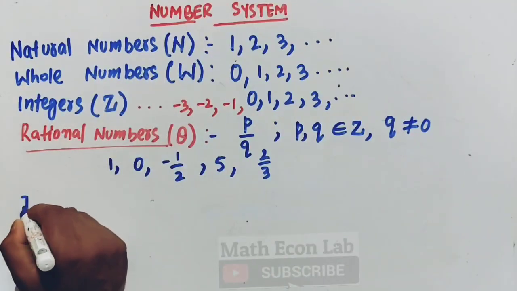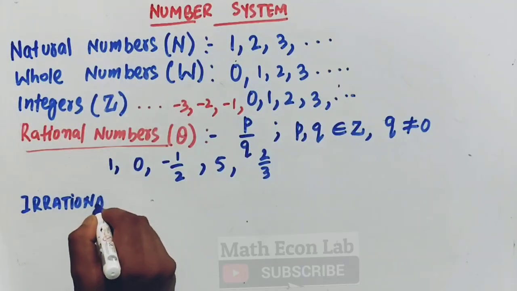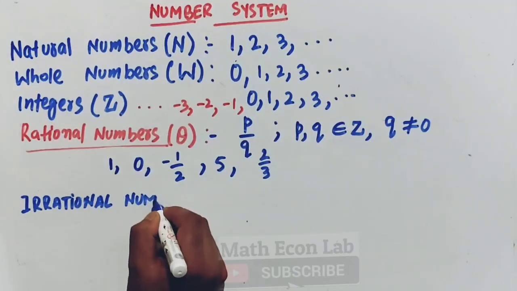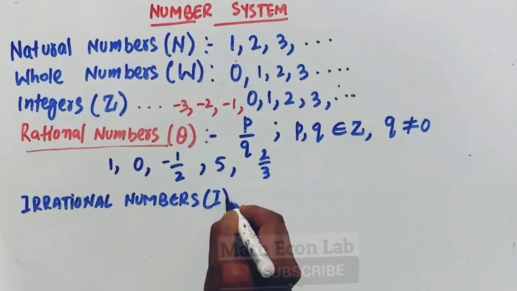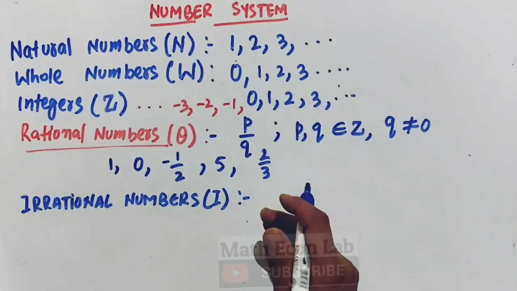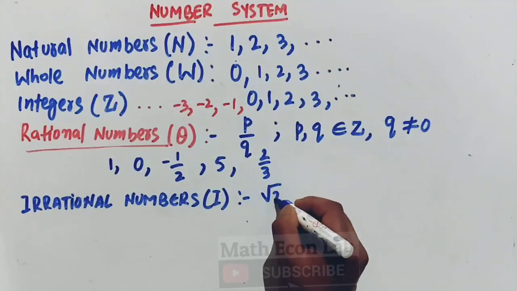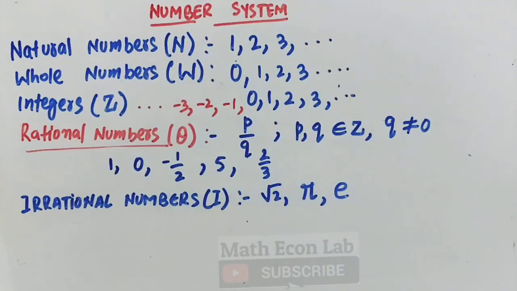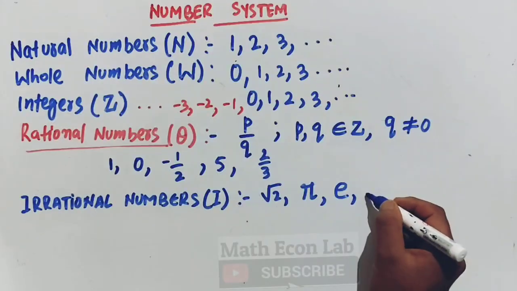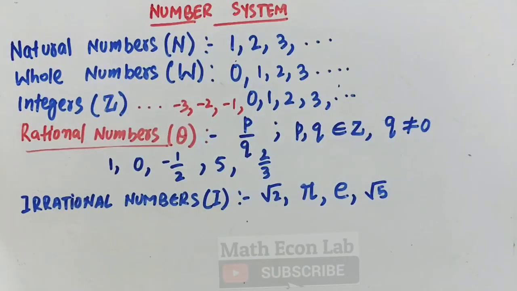Then we have irrational numbers. Irrational numbers are denoted by letter I. So numbers that are not rational are called irrational numbers. Like we have square root of 2, we have pi, we have Euler's number. These are all called irrational numbers. In fact, square root of 5 is also an irrational number. So these are all irrational numbers.